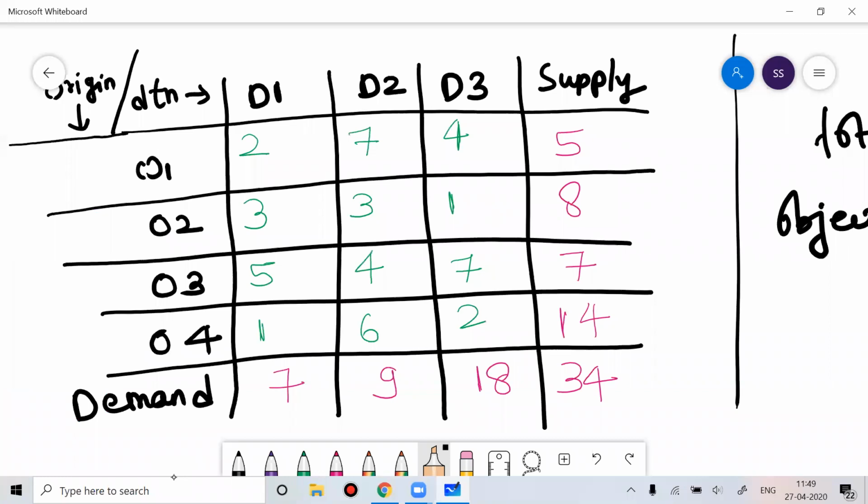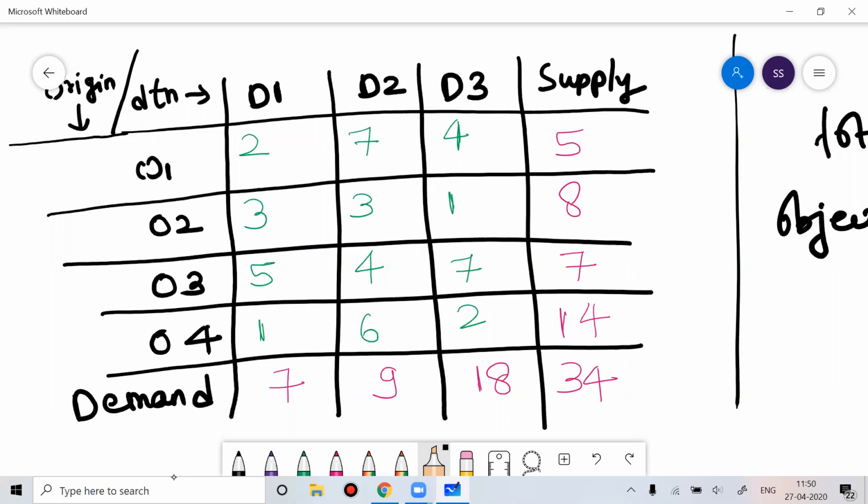But probably in a 15 marks question you can definitely expect a question where, instead of giving the data in cost, they give you data in profit, and then they expect you to solve the problem. The primary objective for you would be to convert the maxima matrix into a minima matrix.